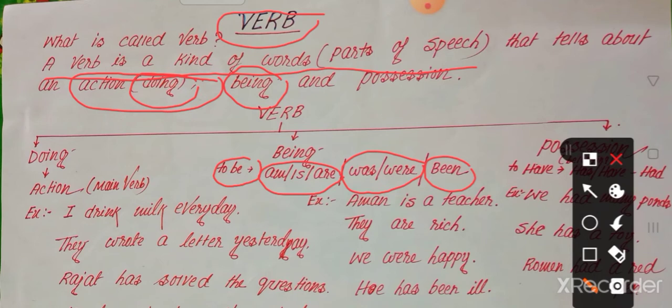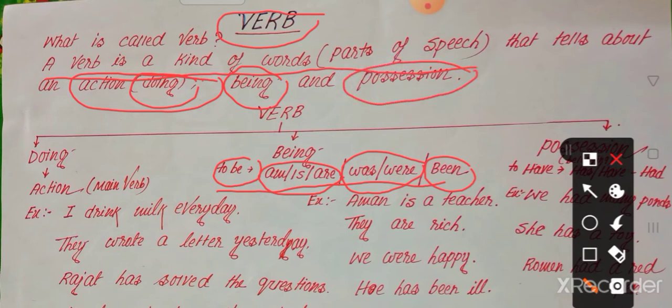So how many verbs do we call being verbs in English? Now there are seven verbs, those verbs that do not work, but we call them verbs. That type of verb is called being verb.